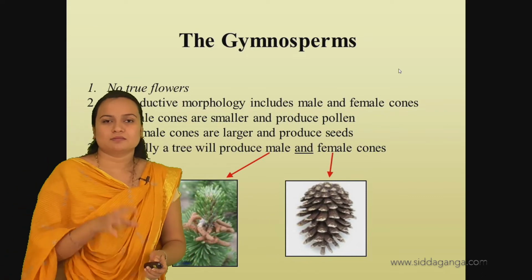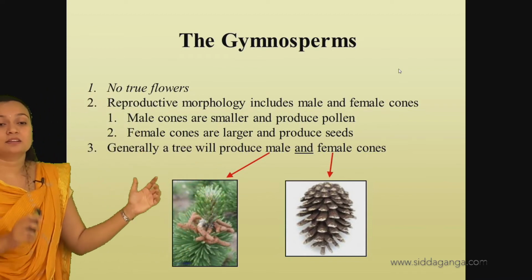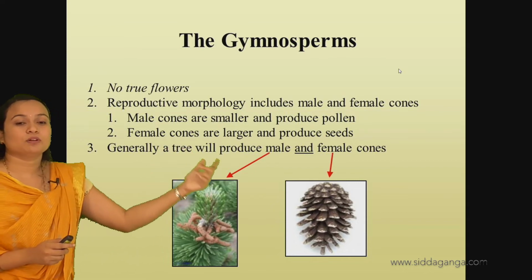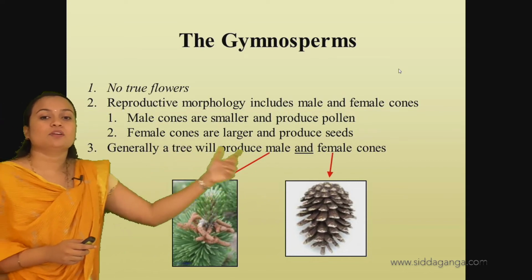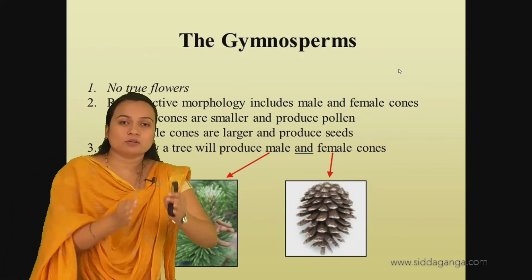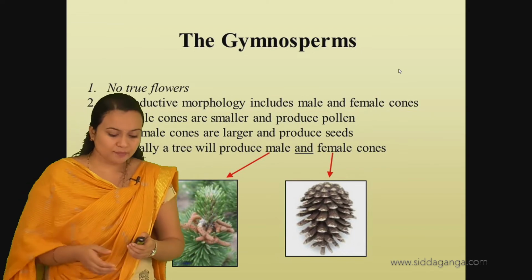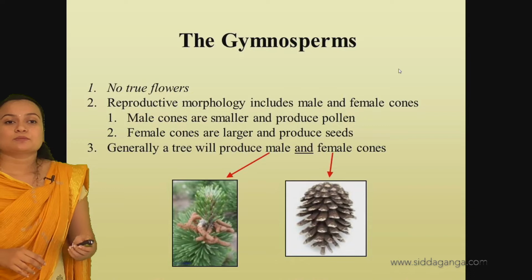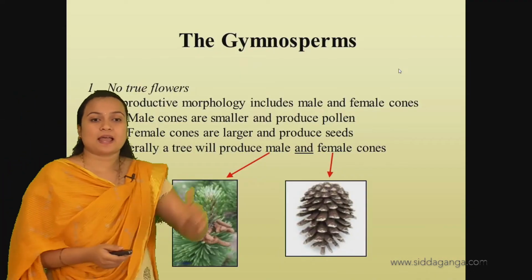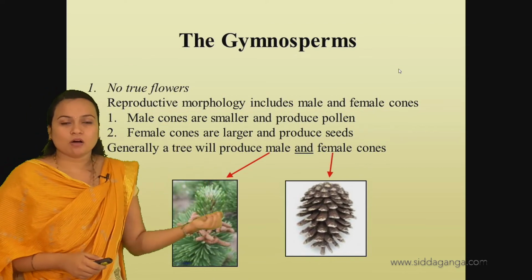Some logic, right? A gymnosperm tree generally produces both male and female cones within it. So this was about the gymnosperms: characters, examples, and the reproductive morphology.